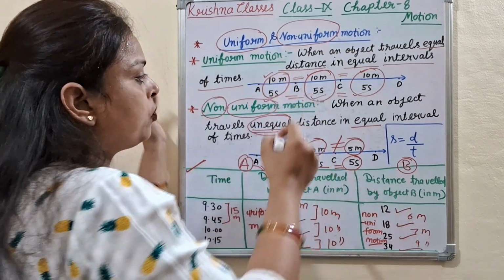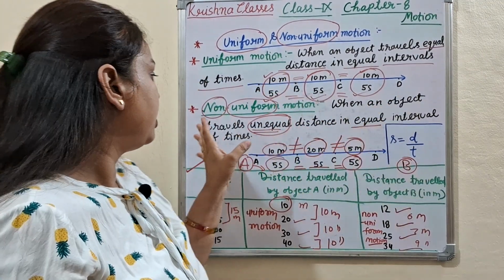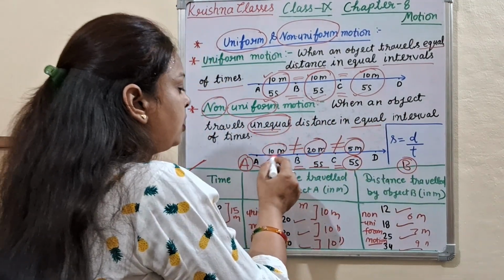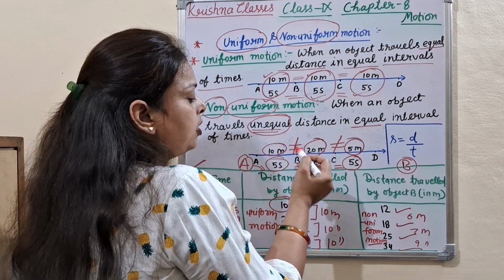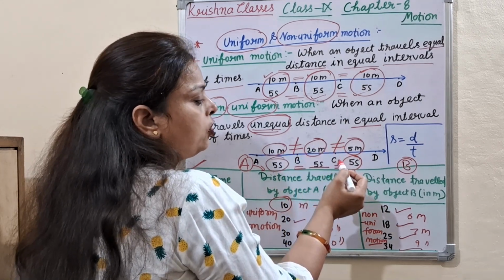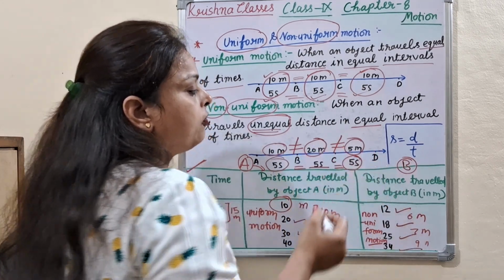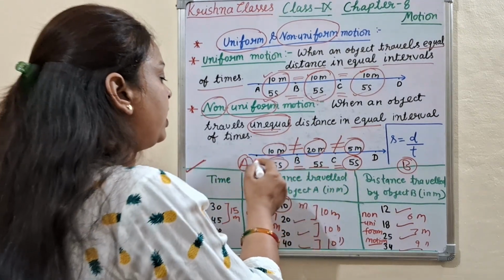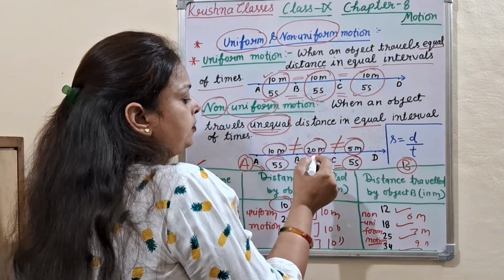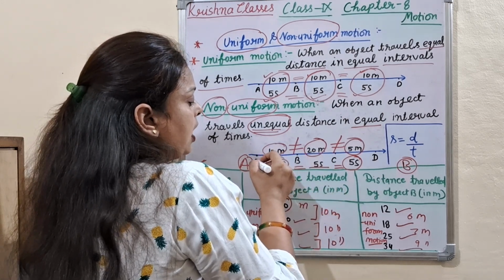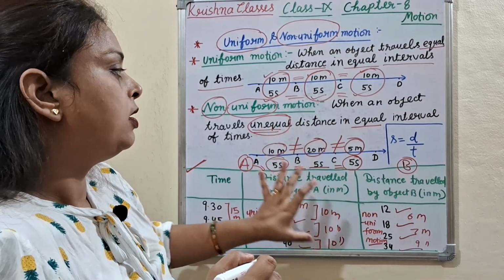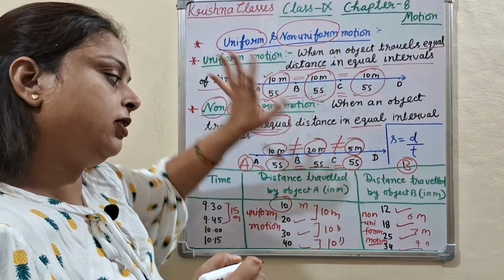And non-uniform motion is when an object travels unequal distance in equal interval of time. Here A moves to B, 10 meter, B moves to C, 20, C moves to D, 5. Here unequal distance is traveled by the object in 5 seconds, 5 seconds, 5 seconds, which means the time interval is same but distance is not same.